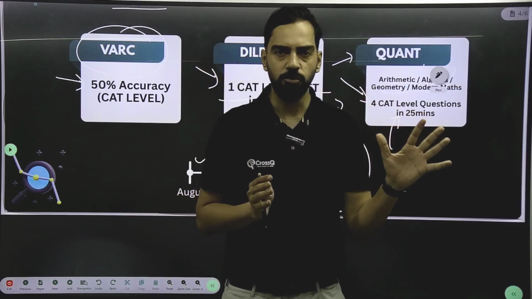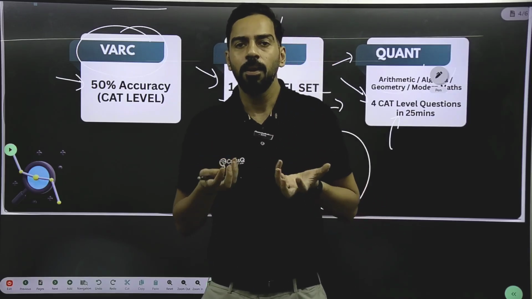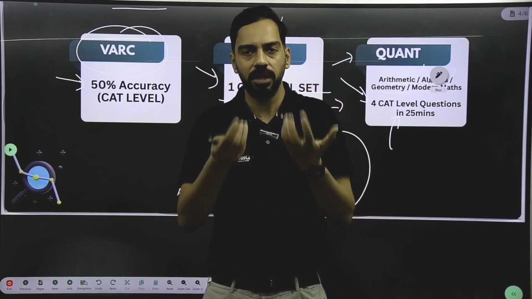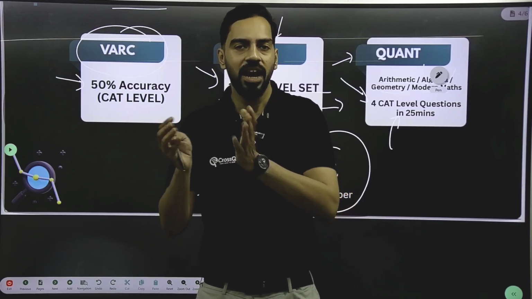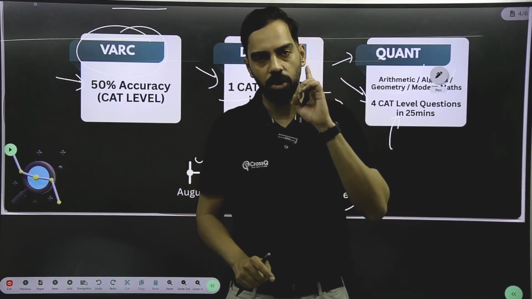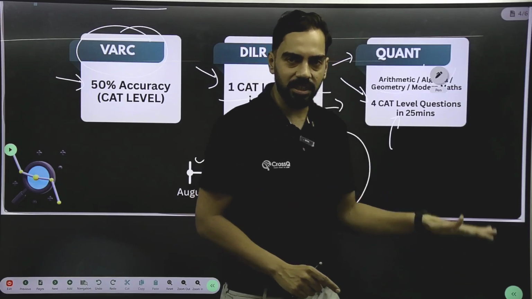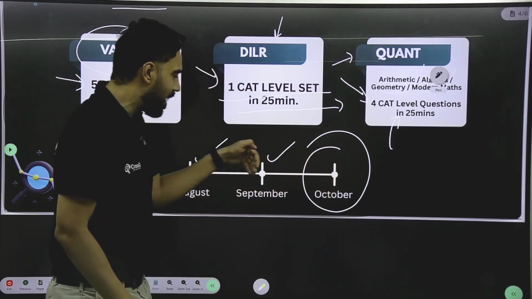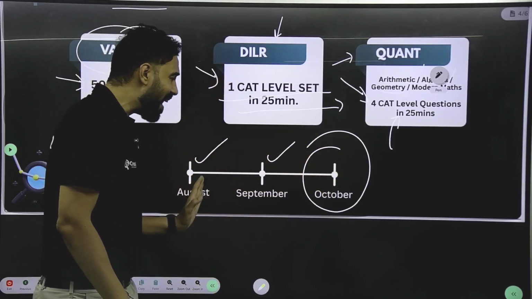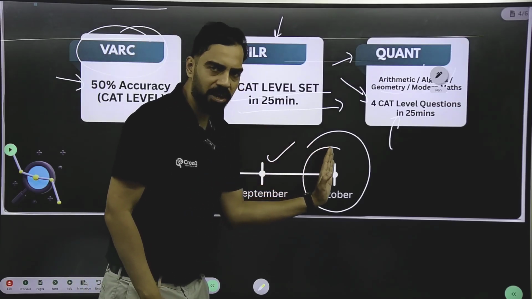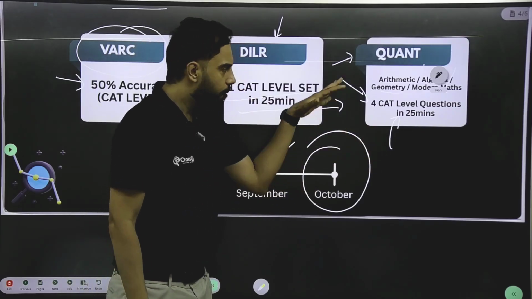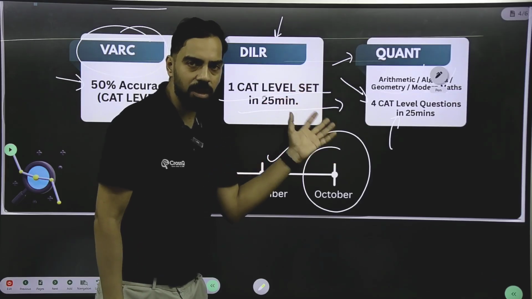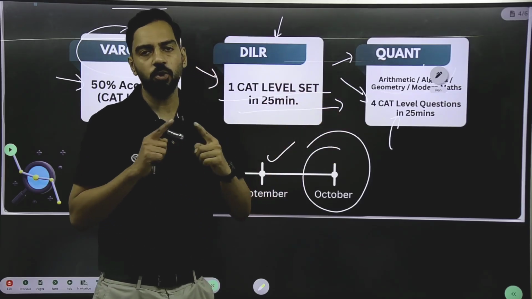You may attempt 5 to 6 mocks. Mocks are very important, but pressurizing yourself and demotivating yourself and then leaving the CAT journey is not a good thing. There is a strategy that I've already told you. You can take the mock as early as August or as late as mid October or October end. That is perfectly fine. But you should fulfill all these criteria before starting a mock so that you don't feel demotivated.